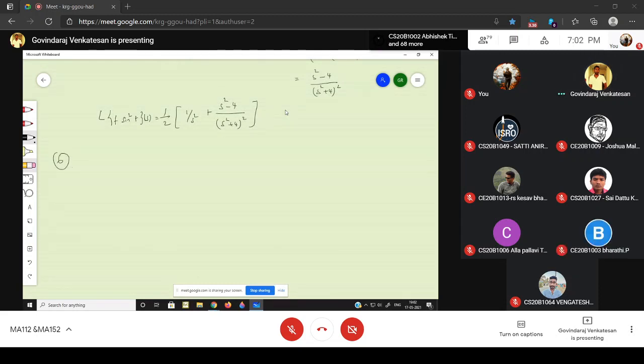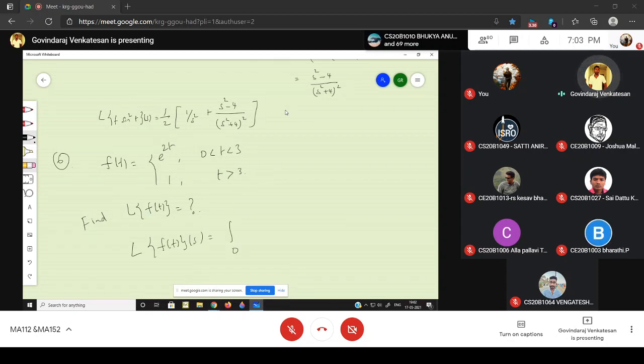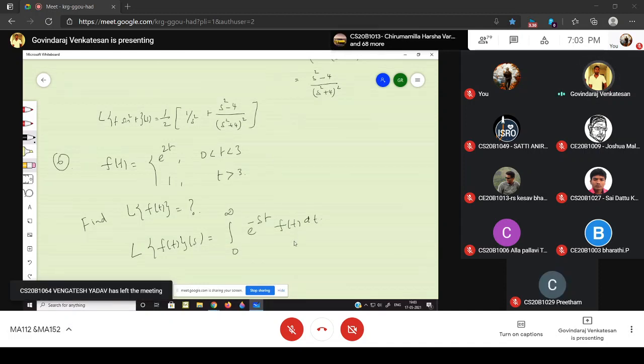The problem number 6. Suppose f of t is defined as e power 2t when t is running from 0 to 3, and 1 when t is greater than 3. You have to find the Laplace of f. Just tell me the answer. The definition of Laplace of f of t of s is nothing but the integral over 0 to infinity of e power minus st into f of t dt. Right?